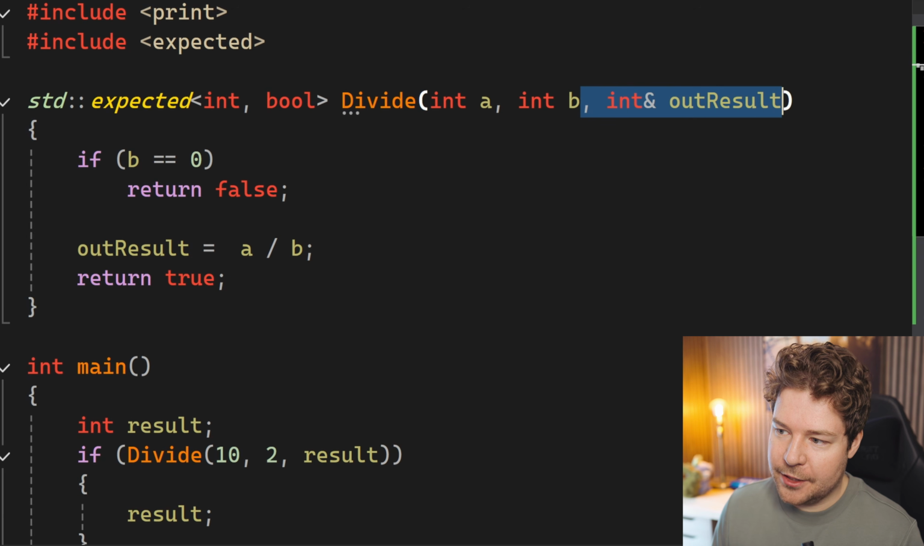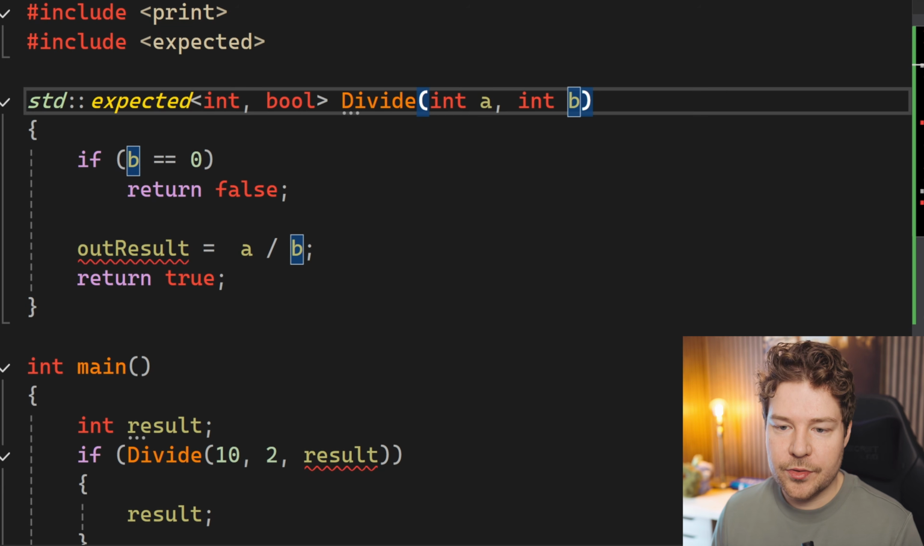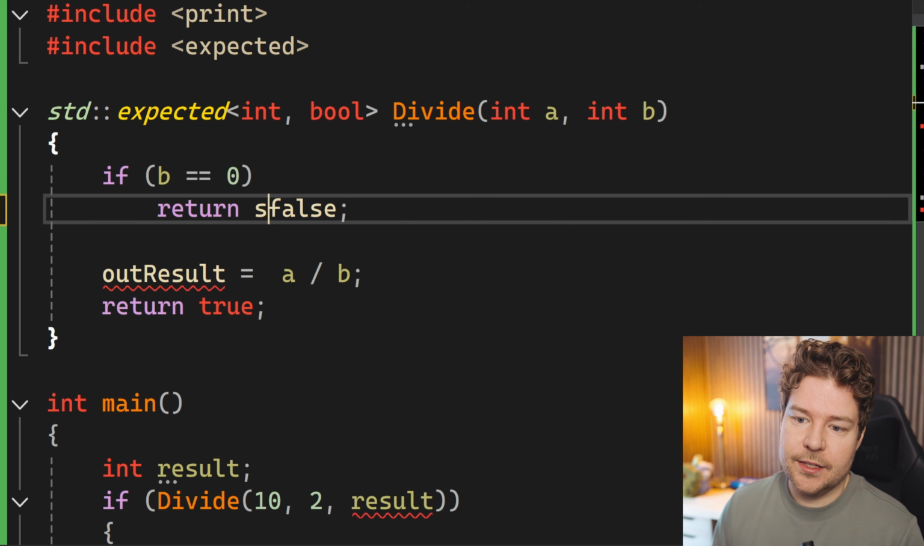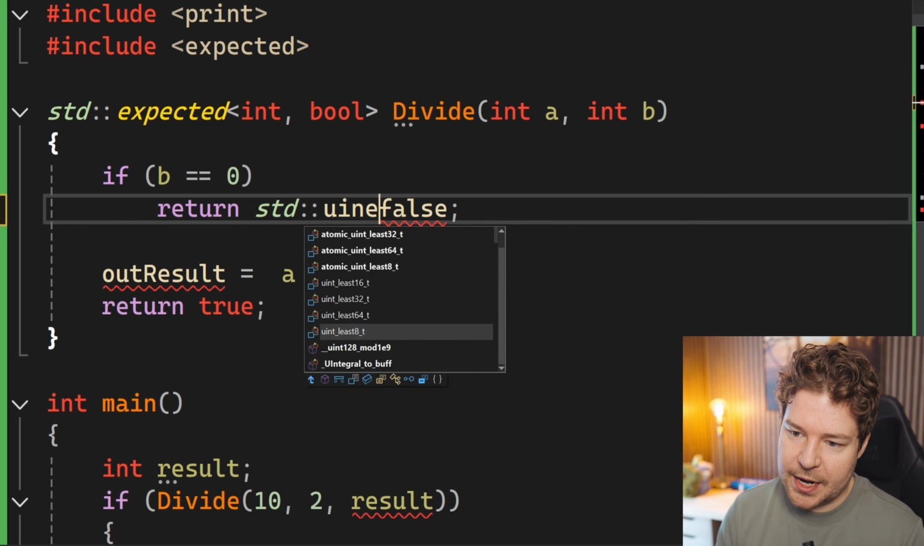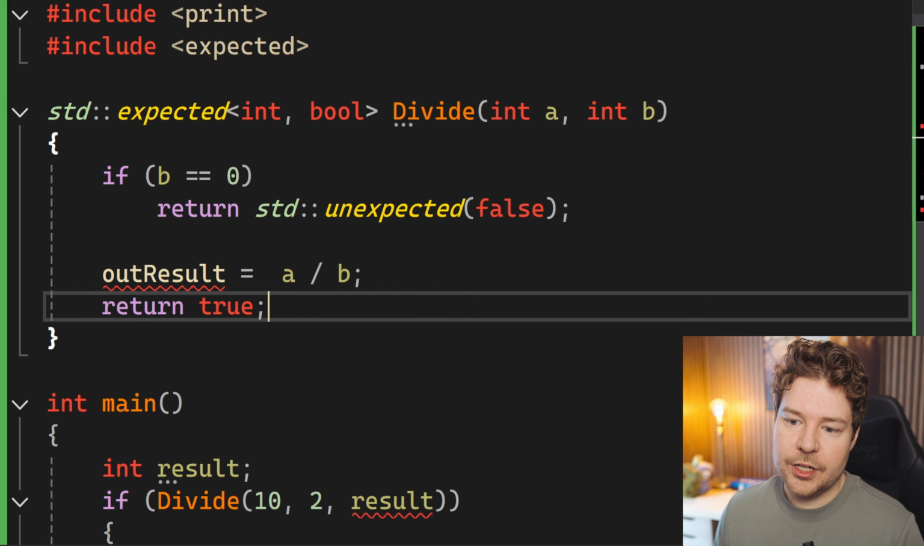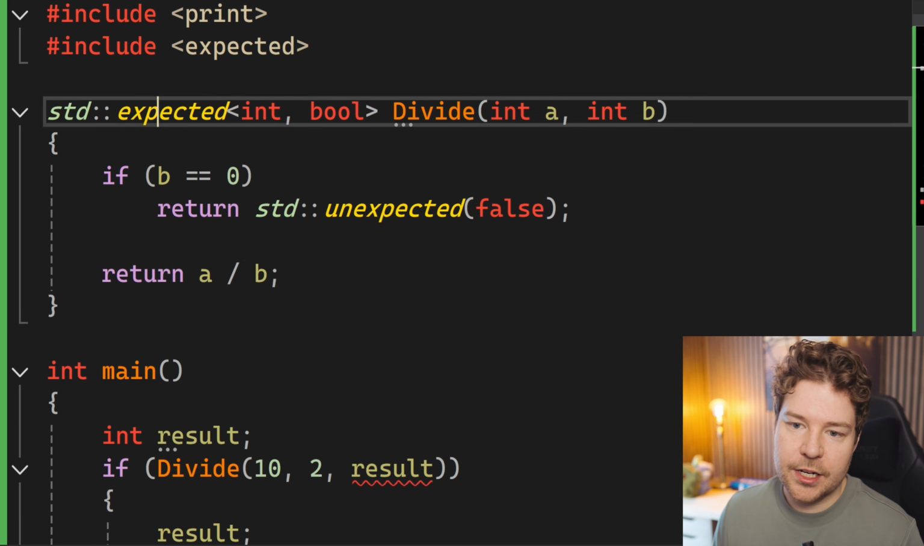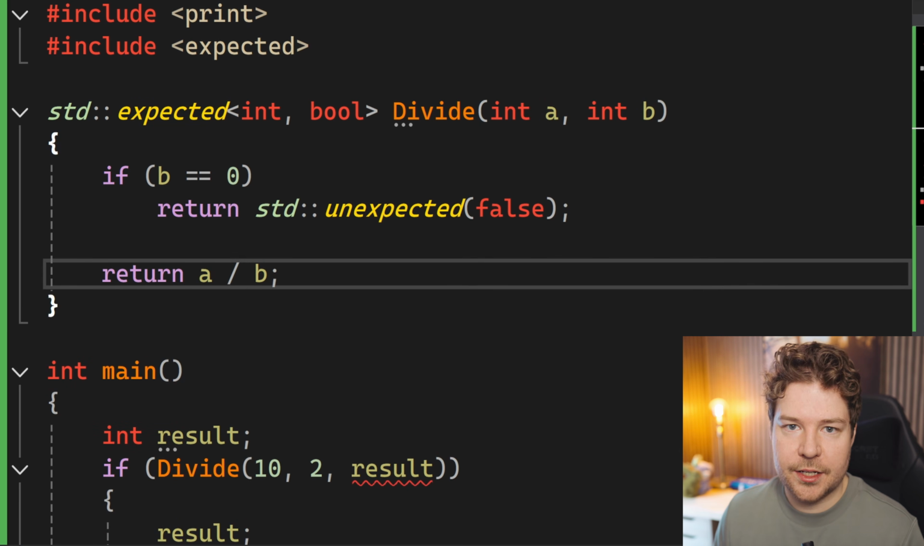Now, the best thing about this probably already is that we don't need this out result. That gets removed because the result is actually in the object we're returning. So if b is 0, then we can return unexpected, and of course it's going to be of this type. Otherwise, we just simply return this. And that's it. We don't need to wrap it in an expected. There's an implicit constructor for us.